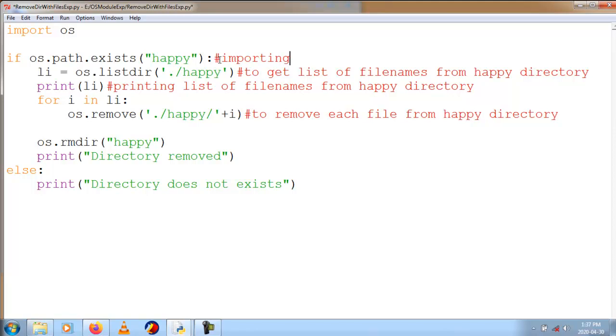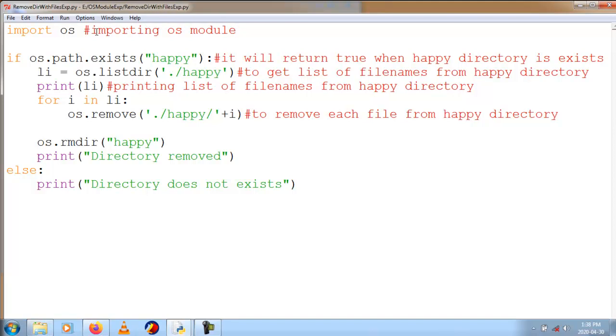Importing os, then checking: it will return true when the happy directory exists. Clear?